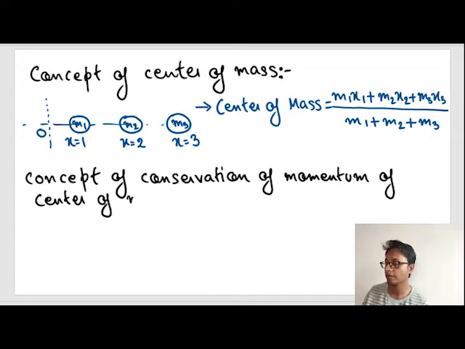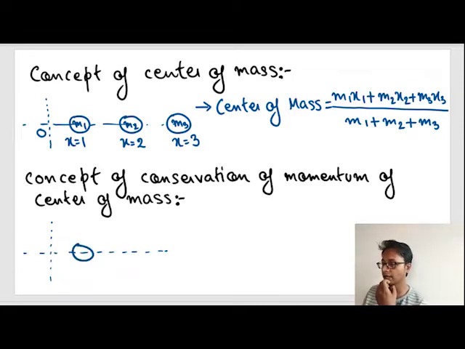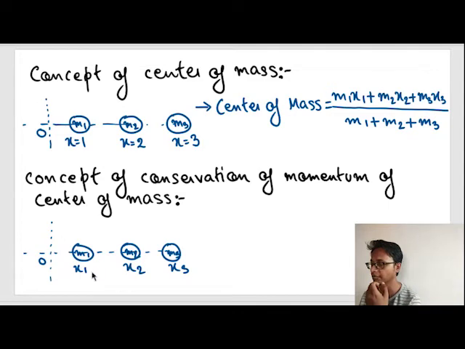Center of mass. Okay. Concept of conservation of momentum of center of mass. So what are we going to learn in this concept? Imagine the same three bodies as before. Out here it is m1, out here it is m2, and three masses are kept, m3. They are kept at x1 from origin, x2 from origin, and x3 from origin. x1 is nothing but this much distance, x2 is nothing but this much distance, x3 is nothing but this much distance.